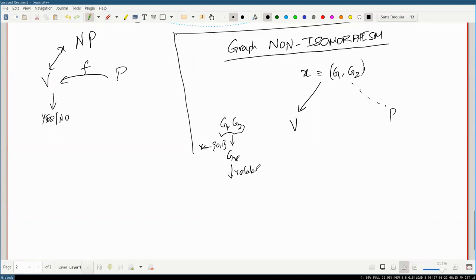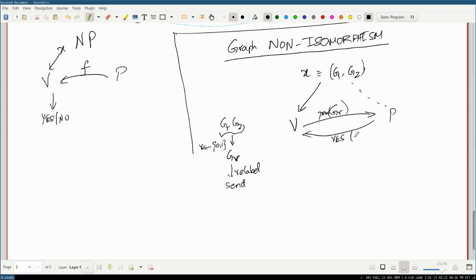That is, permute all the vertices, and then send this graph GR after permuting to the prover. And now the prover is supposed to tell whether it's 1 or 2. So he has to say yes if it is the first graph and no if it is the second graph.